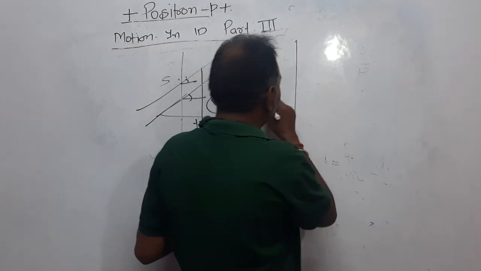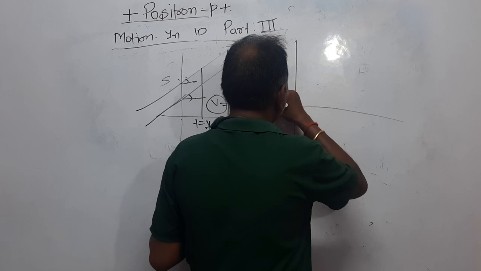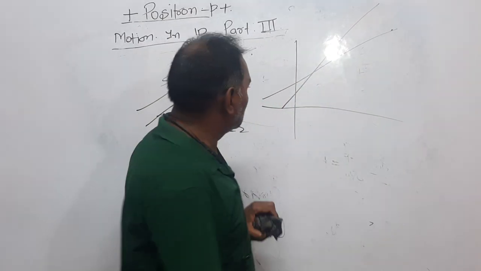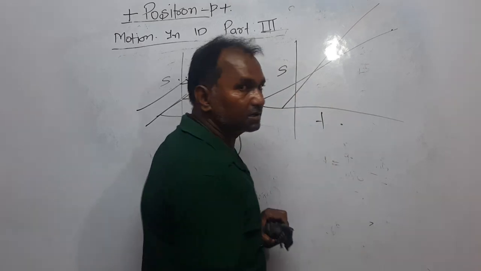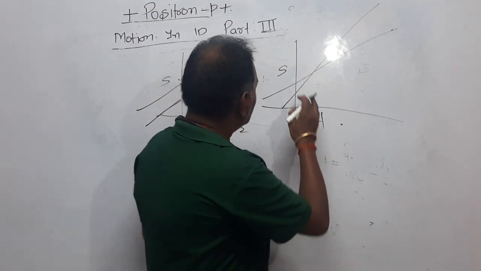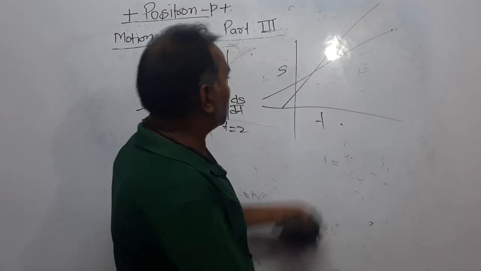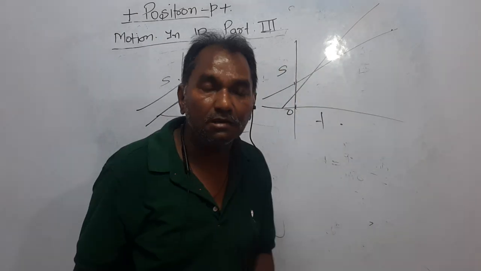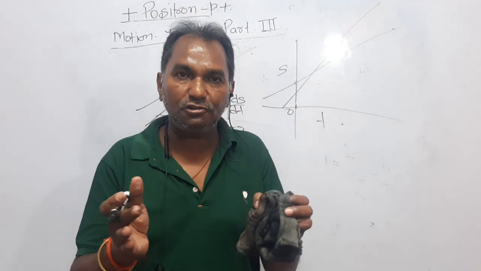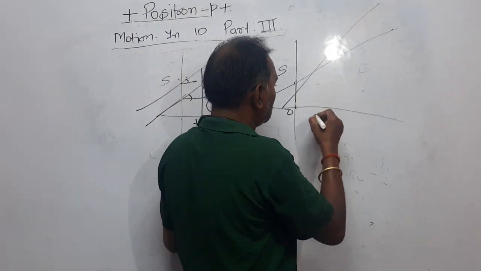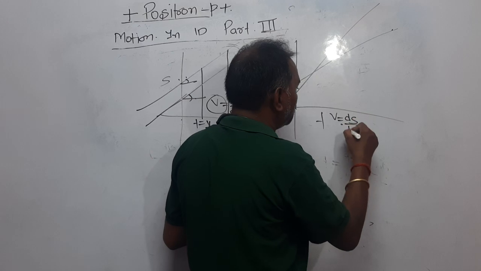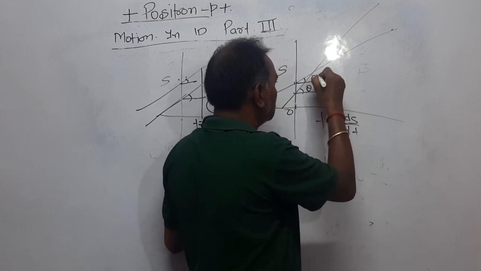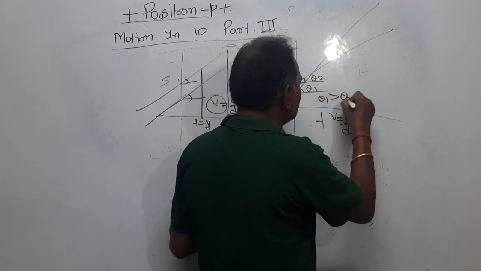Now dear students, what happens? A graph is like this and that is like this. What does it mean? Look here, again it is between displacement and time, right? This shows that both are moving. This is the origin, displacement is up to origin, means both are moving with positive velocity away. Look here, their slope, velocity is what? ds upon dt, and the slope of this graph is, let's say, theta 1 and this is theta 2. It is clear that theta 1 is greater than theta 2.